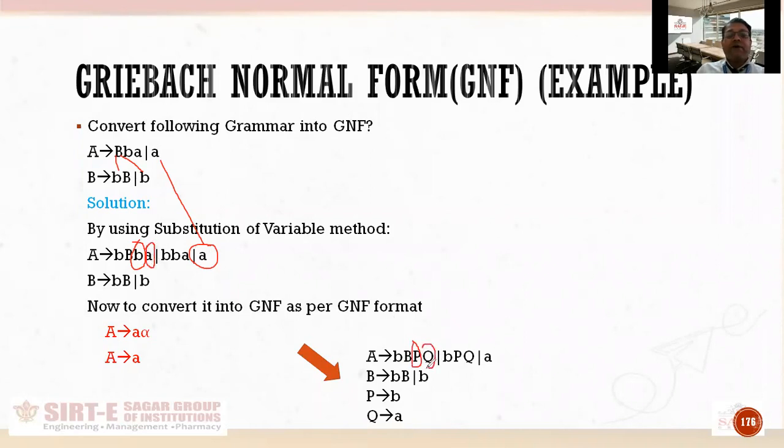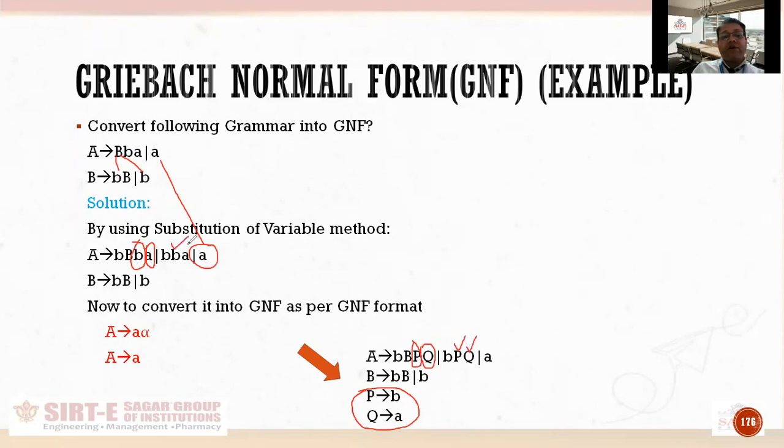Okay, so यहाँ पर अगर अब हम देखेंगे तो B, capital B, capital P, capital Q means a terminal is followed by a sequence of variable or a string of variable is coming. So in last grammar के आखिर में मैं P produces b and Q produces a लिख दूंगा, because I have to define P and Q. What is P and Q? And wherever b and a are coming, जिसको मुझे remove करना है, सारों को नहीं, जिससे मुझे प्रॉब्लम है उसको मैं क्या करूंगा, P and Q में कन्वर्ट कर दूंगा.